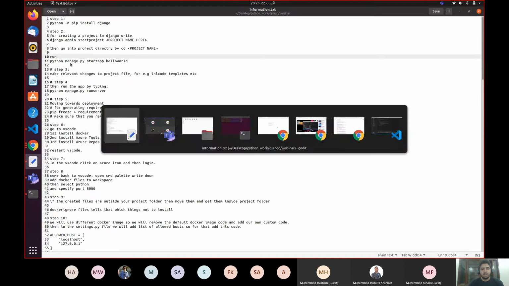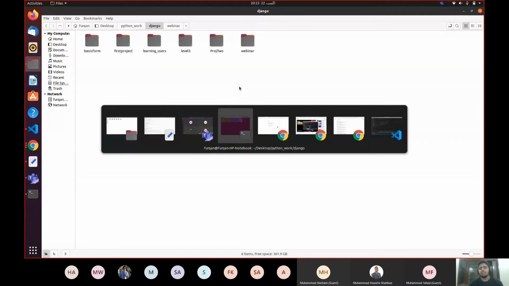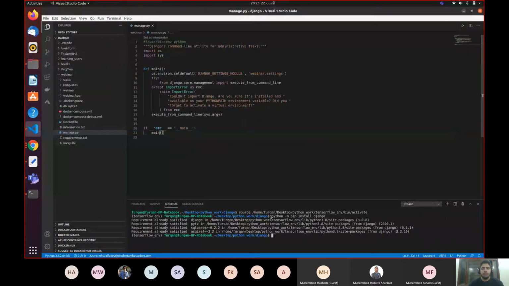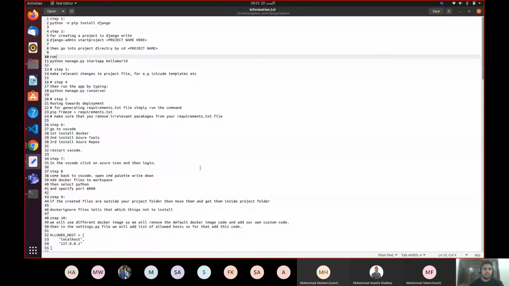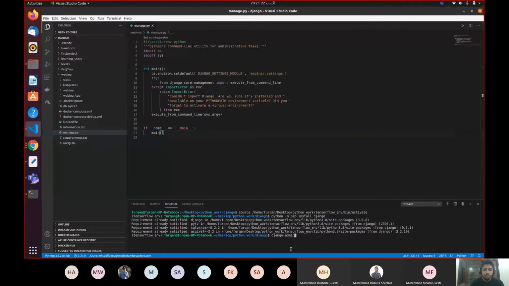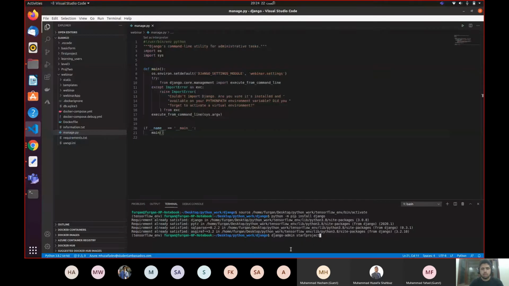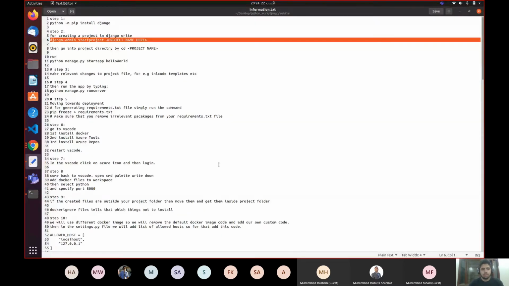All right, so as I told you, you need to first create your project in the Django project directory. This is my directory in which I'm going to create my Django project. For creating it, I would go to VS Code and simply write this command, which is django-admin startproject, followed by the project name in angle brackets.